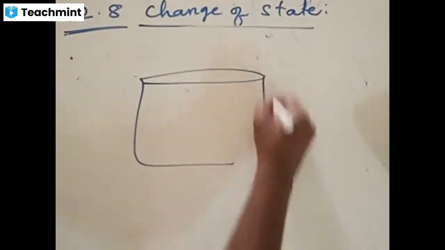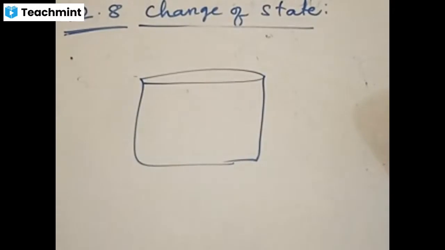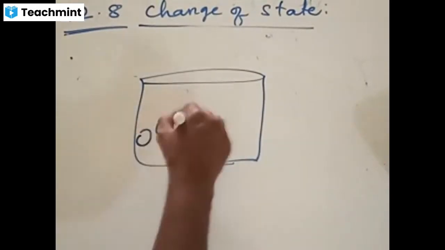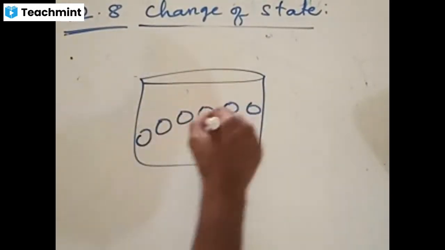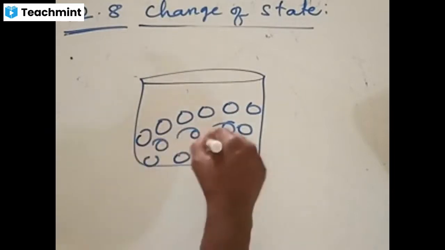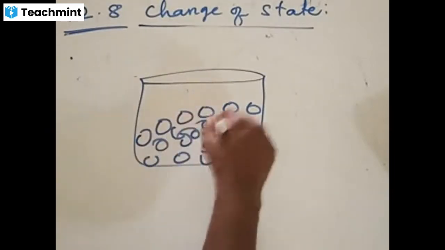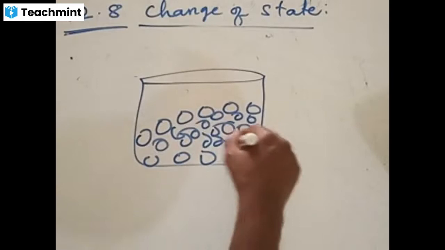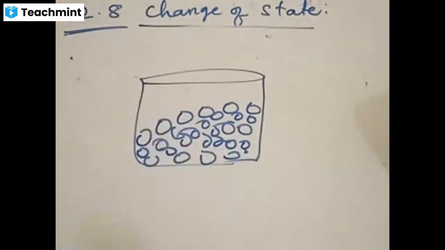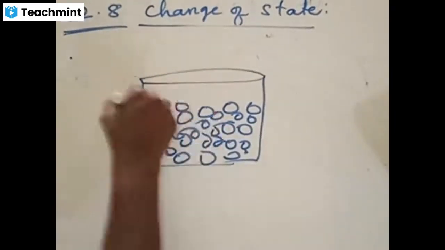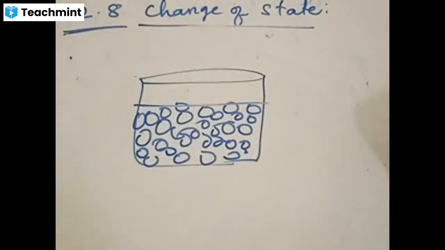Take a beaker, fill it with ice cubes. Consider a beaker filled with ice cubes. Try to understand this example so that you can understand all the terminologies properly.